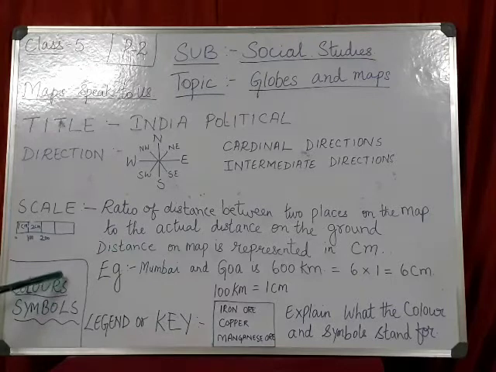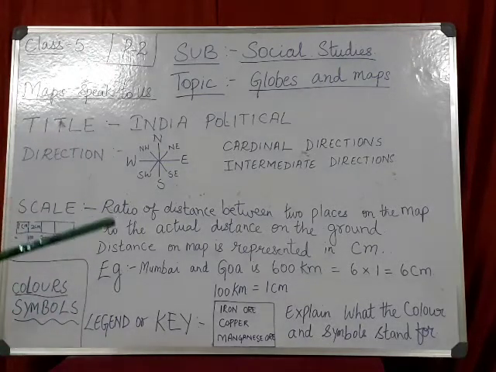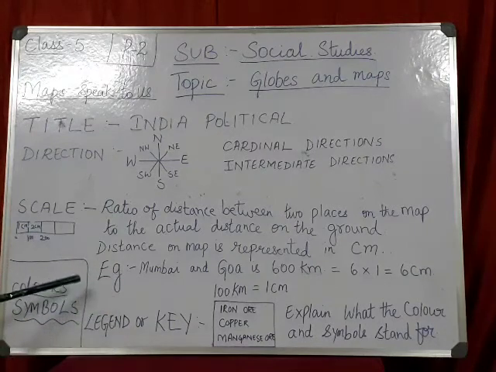Now we have different colors on the map. Like for example, if the water is very deep, then it is dark blue. And if the water is shallow, then it is light blue. Then for mountains, yes, mountains are denoted as dark brown. Okay, then for plains, green color. So for different things we have different colors on a map.